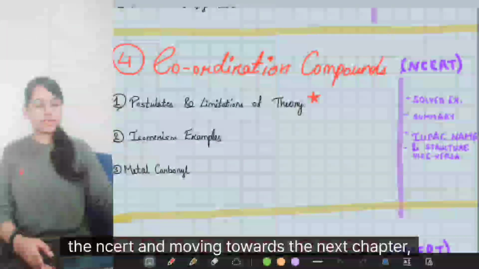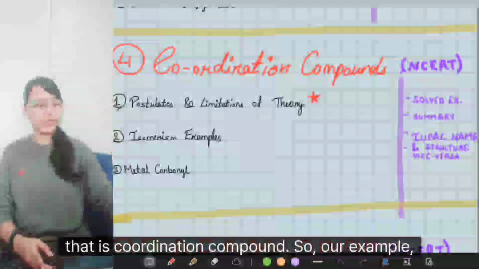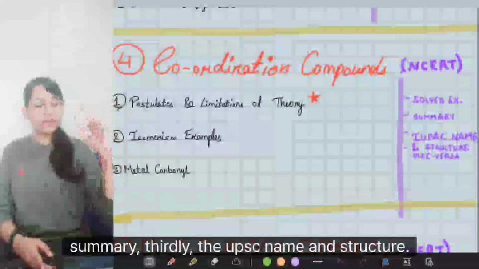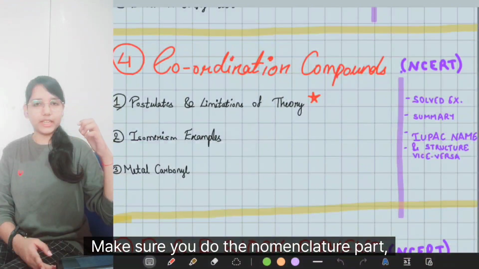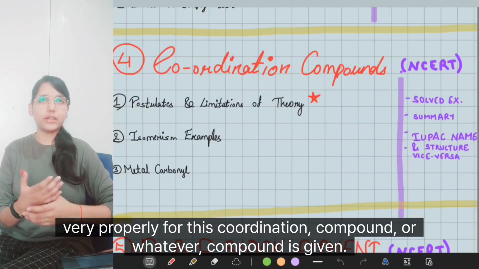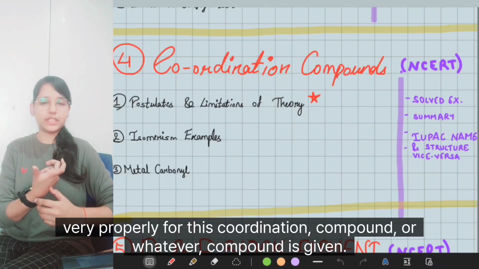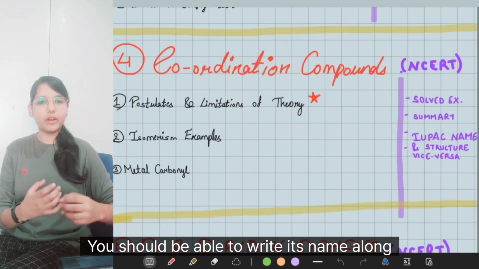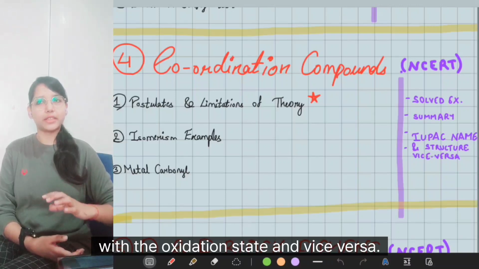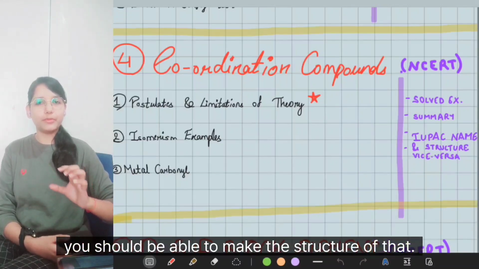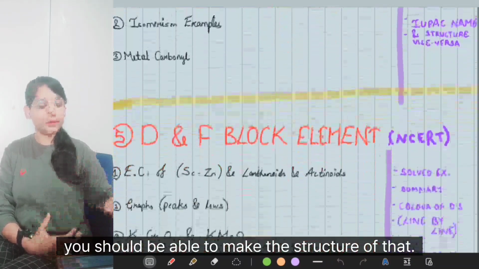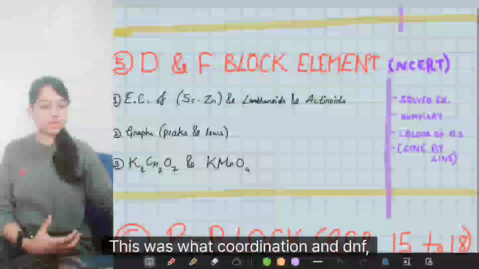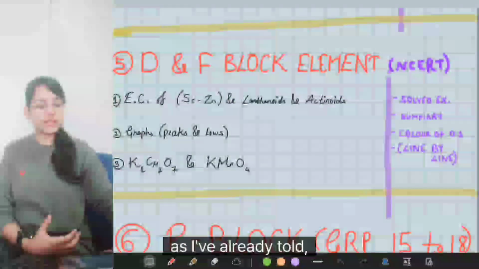And moving towards the next chapter, that is coordination compound: solved example, summary. Thirdly, the IUPAC name and structure. Make sure you do the nomenclature part very properly for this coordination compound. Whatever compound is given, you should be able to write its name along with the oxidation state and vice versa. If the name is given, you should be able to make the structure of that molecule. That's it. This was for coordination and D and F, as I've already told.